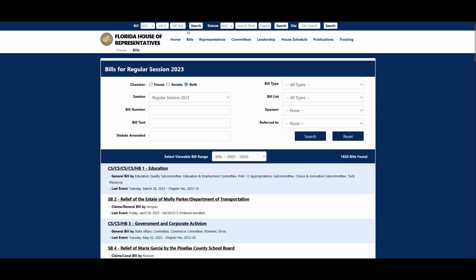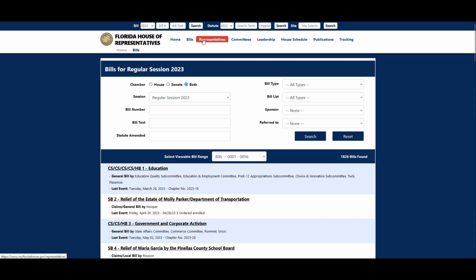Just choose your year, enter your bill number, quick search, and get to your bill really quickly. But if you need to run an actual search by keyword or anything like that, I would recommend clicking on the bills link and then using this form to run your search.